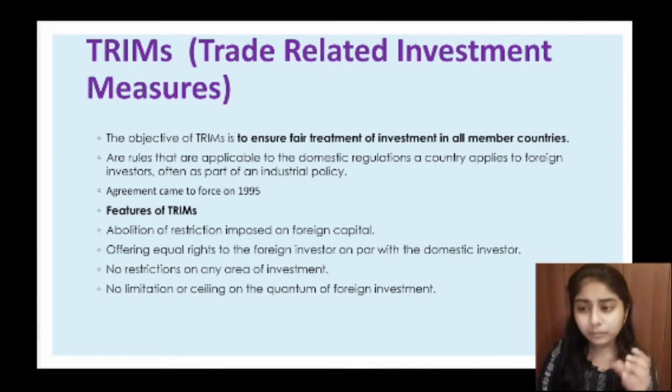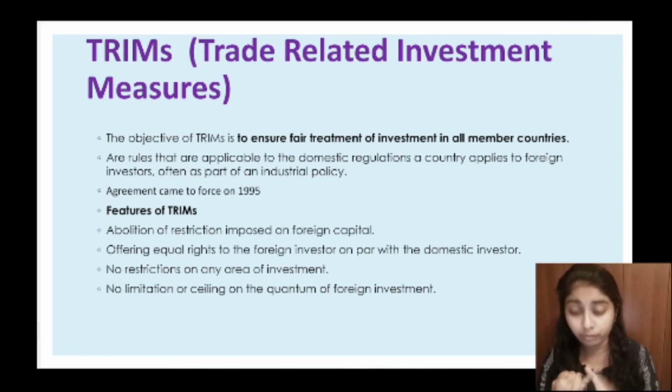These are rules that are applicable to the domestic regulation a country applies to a foreign investor, often as a part of industrial policy. This agreement came into force in 1995, and the major features of TRIMS are, first, abolition of restrictions on foreign capital, because in the earlier period there were so many restrictions on foreign capital. So abolition of such restrictions.